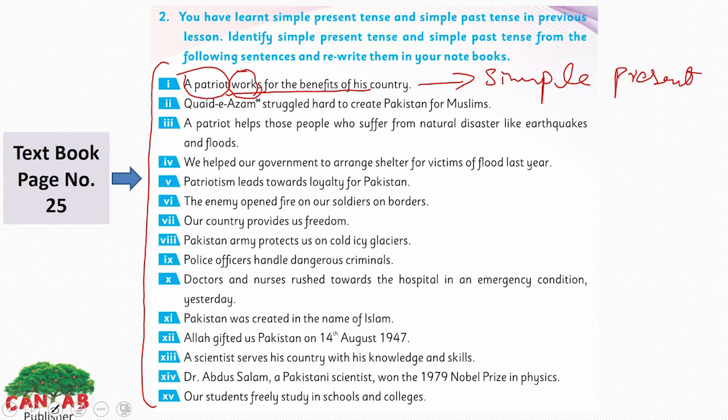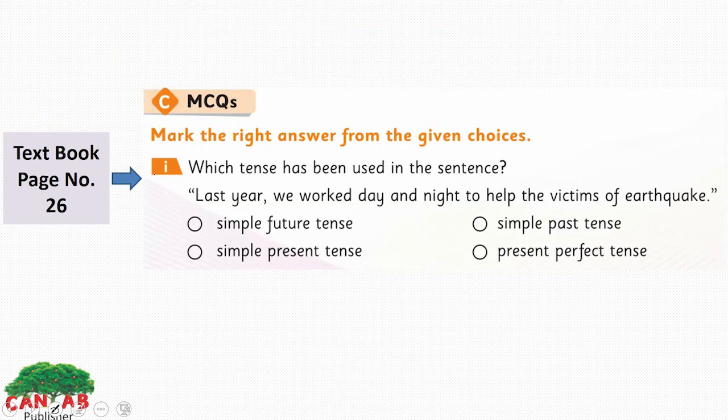Look at the second one. Quaid-e-Azam struggled hard to create Pakistan for Muslims. Yes, the struggle is the action, and we have ed here. Yes, it's a regular verb. That's why we have added ed, the second form of struggle. So it is the simple past tense. Dear student, identify the rest of the sentences by yourself. This is your another task.